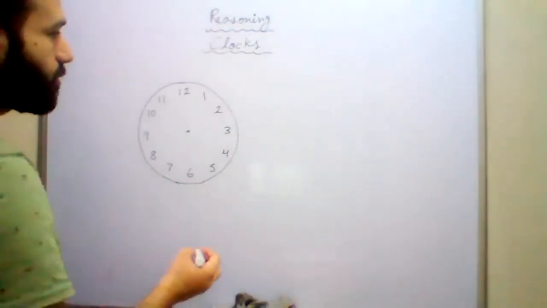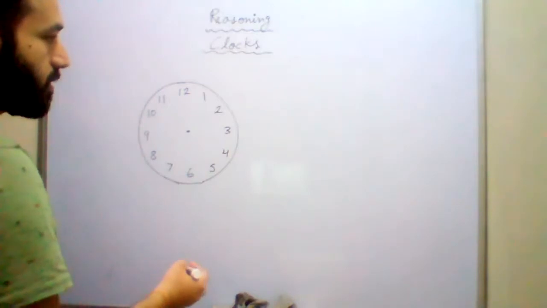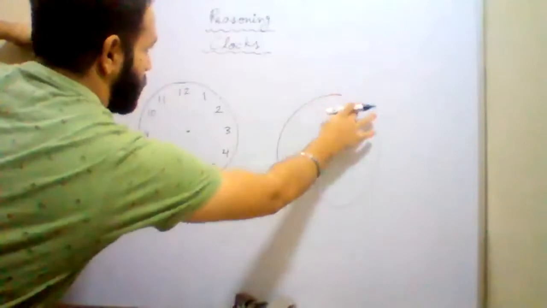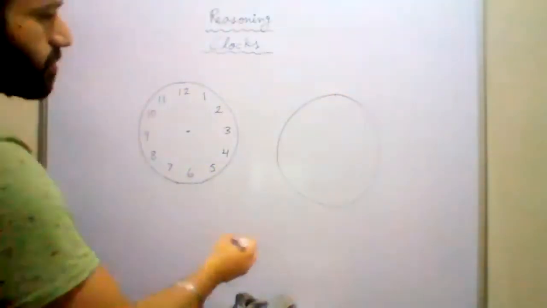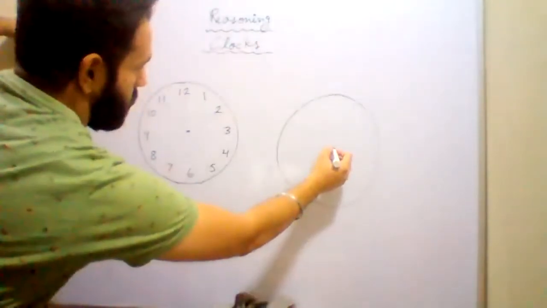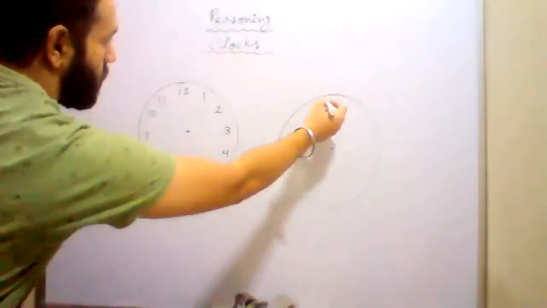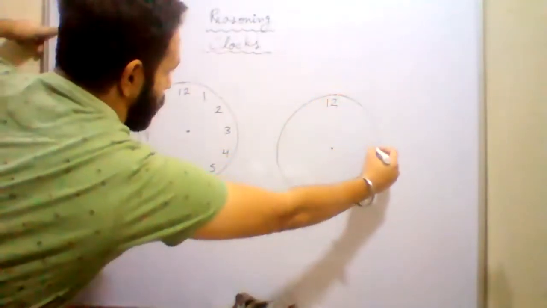It will become easy if you use a compass and pencil. Draw a circle with the help of a compass and pencil like this. And then you know the center of the circle. This is the center. Above the center you write 12 first, and to the right side you write 3.